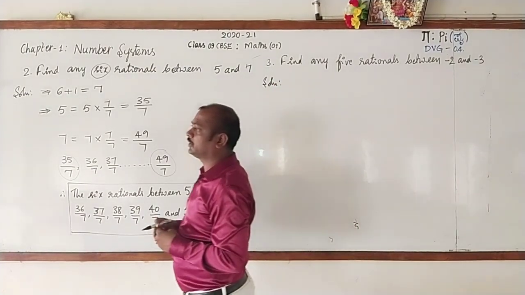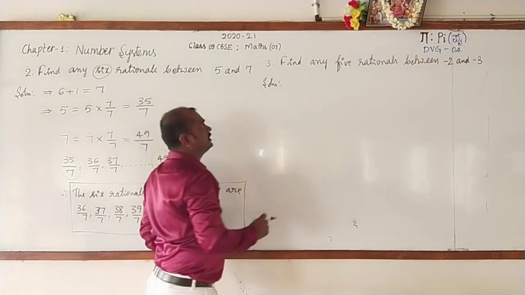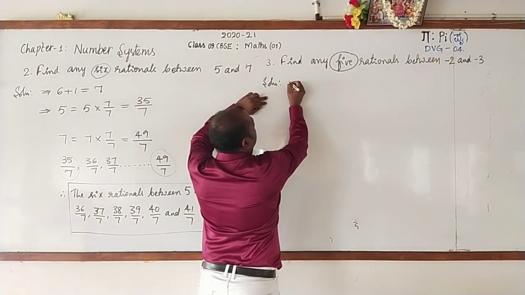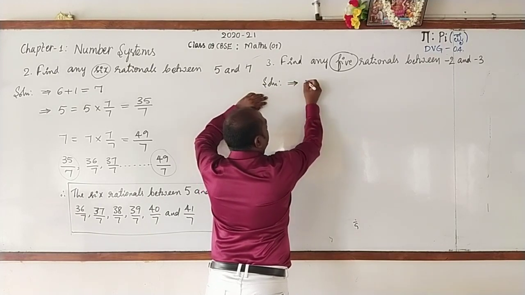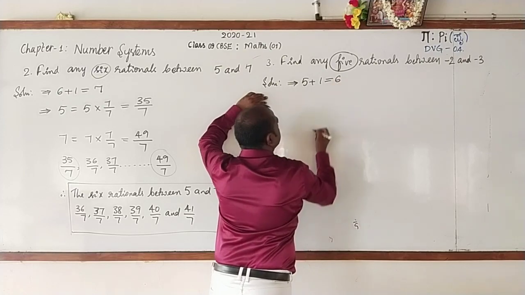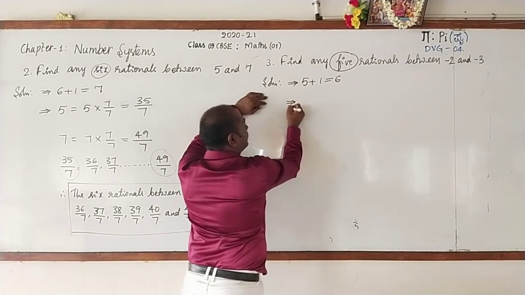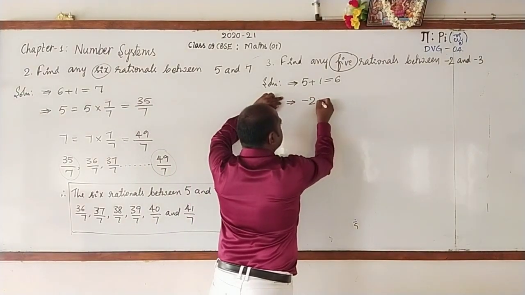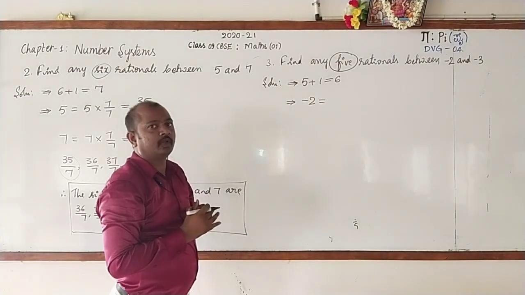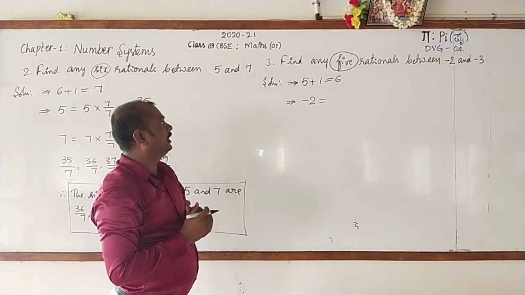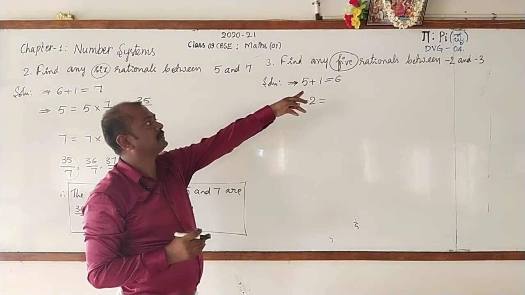Again, follow the method that I told. You are going to find 5 rationals. So, what should be added? 1 should be added to 5. How much do you get? 6. Now, second step, write it. -2 is equal to, now we have to multiply and divide by 6.